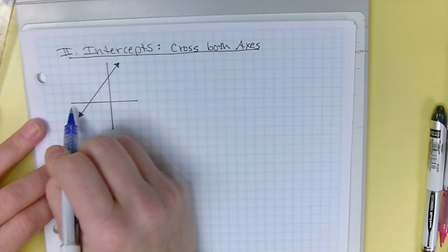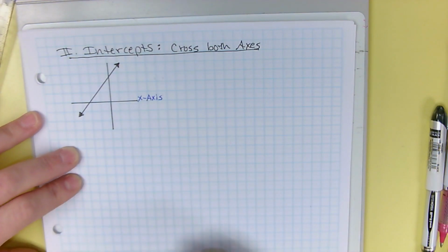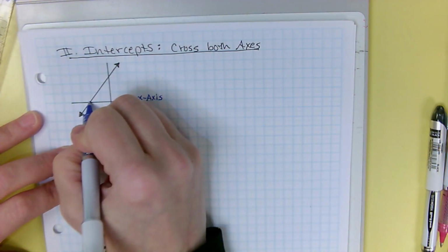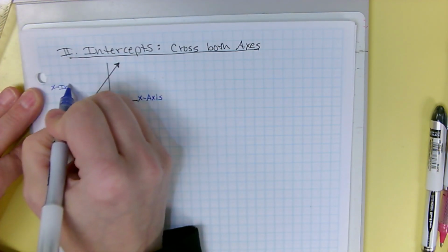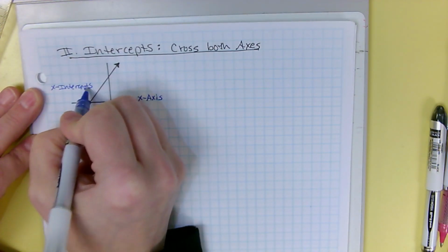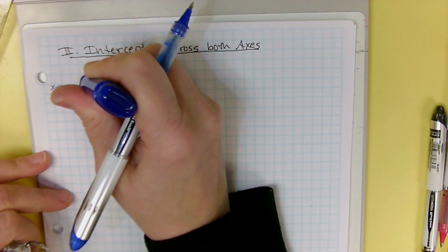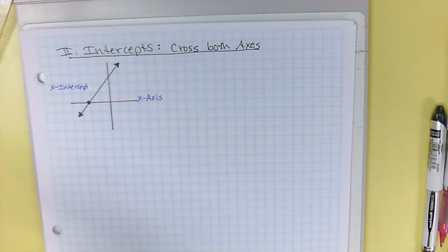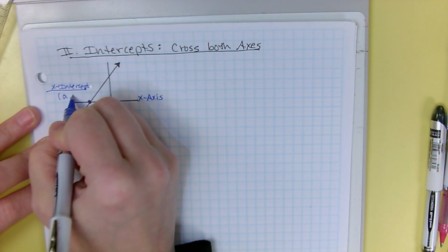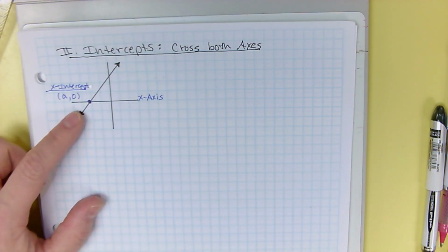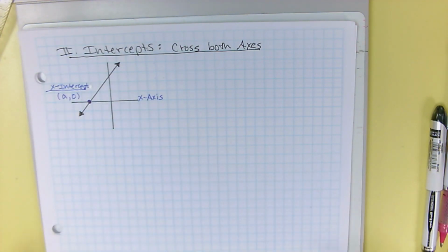Okay, so the horizontal axis is the x-axis. So where your graph crosses the x-axis, that point is your x-intercept. That's your x-intercept. Your x-intercept will always have the form some number a, comma 0, because it doesn't go up or down. The y coordinate is always 0 because it just goes left and right.